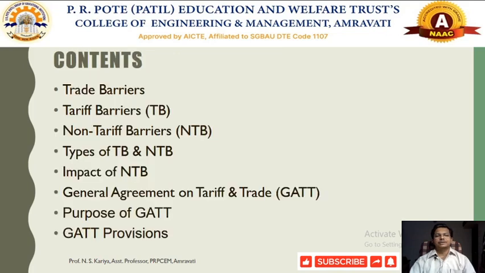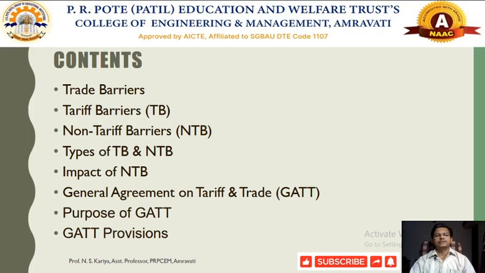So the contents of today's session are trade barriers, types of barriers. Here we are going to discuss tariff barriers and non-tariff barriers, called TBs and NTBs, types of TBs and types of NTBs, and the impact of non-tariff barriers.